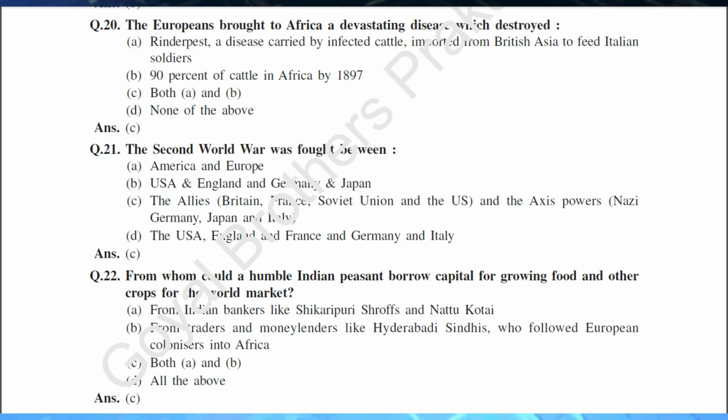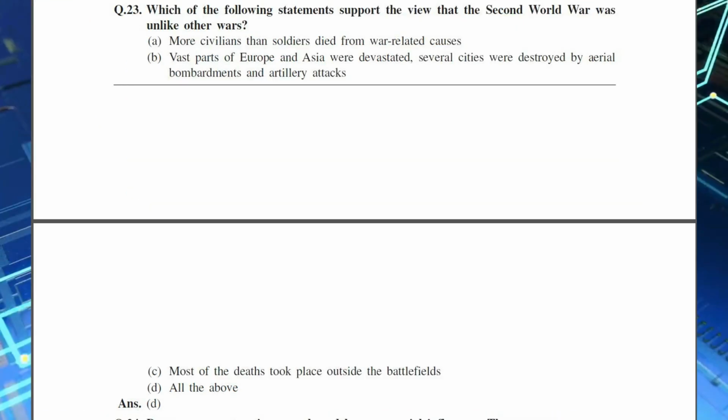Q.22. From whom could a humble Indian peasant borrow capital for growing food and other crops for the world market? A. From Indian bankers like Shikarpuri Shroffs and Nattukottai Chettiars. B. From traders and moneylenders like Hyderabadi Sindhis, who followed European colonizers into Africa. C. Both A. and B. D. All the above. And the answer is C.